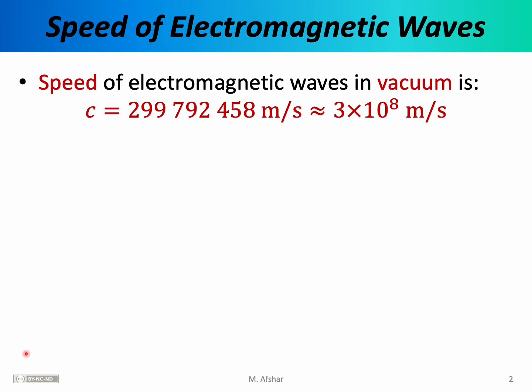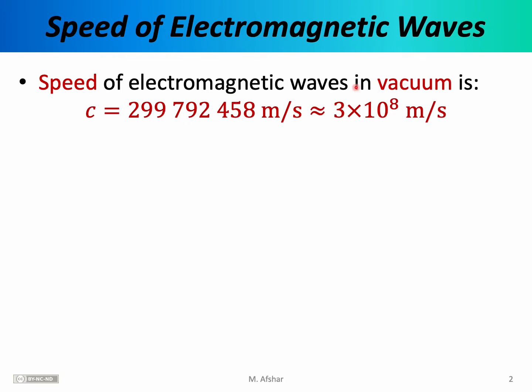Electromagnetic waves are a little bit different because they can propagate through vacuum. Electromagnetic waves can travel through empty space. Of course, they can also travel through matter. Electromagnetic waves can travel through gases such as air. They can travel through liquids such as water. They can also travel through solids such as glass.